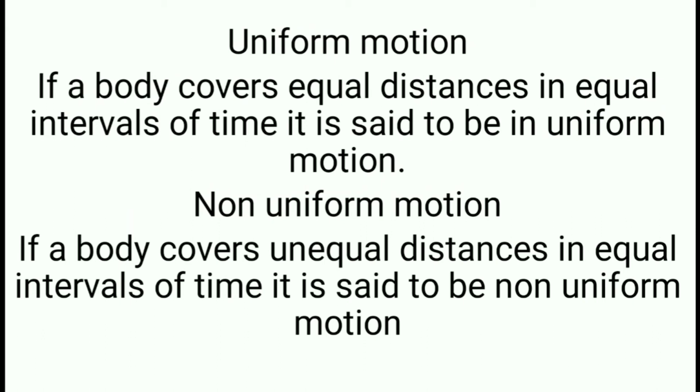And if you compare the movement of a butterfly, maybe for 5 minutes it might travel some distance, and in the next 5 minutes it may travel much less distance compared to the first. Like that it will travel, because it is not a bus or a train to travel equally. Is it or not?